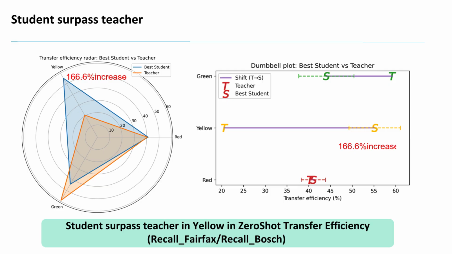The next question is whether or not the rare event increase survives in a change of domain. So, after evaluation on the real world data set that was collected in Fairfax County, I found that the absolute yellow light recall on the Fairfax zero shot data set was 10% for the teacher and only 1.5 to 5.6% for the non injected students, but it was as high as 48% for the injected distilled models.